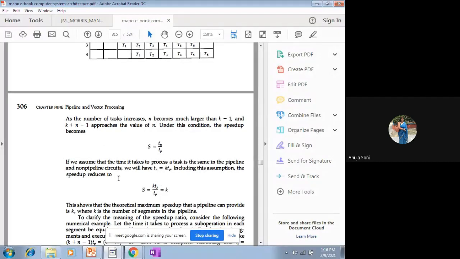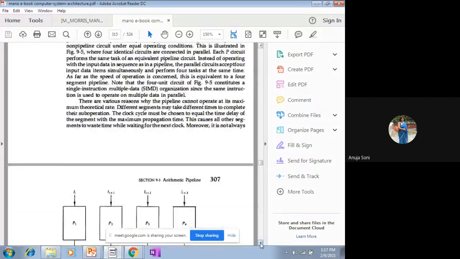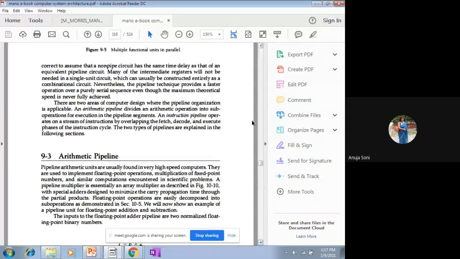If you assume that the time it takes to process a task in the pipeline and non-pipelining circuit is the same, in that case these two Tn values will be the same. This is a kind of assumption that in case pipelining and non-pipelining take the same time, then the entire non-pipelining will be equivalent to the pipelining. That is one assumption, right? So this was there till 9.2. That's it about this chapter.